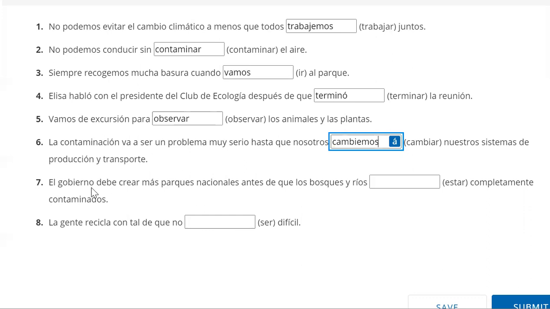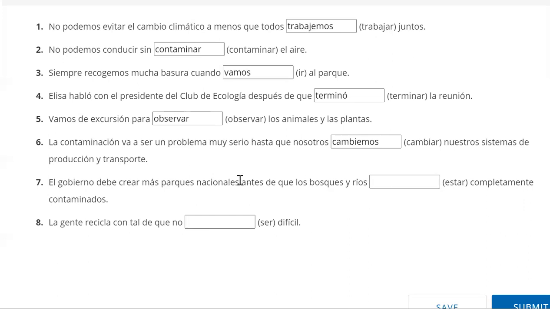El gobierno debe crear más parques nacionales antes de que. Okay, so right now we see the antes de que. That's an escapa word, or an escapa phrase. So we should recognize that. It's probably going to be subjunctive. But let's just see if it checks out. The government should create more national parks before the forests and rivers are completely polluted. Are they completely polluted right now? No, this context is saying that hasn't happened yet.